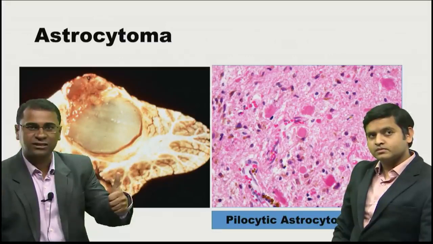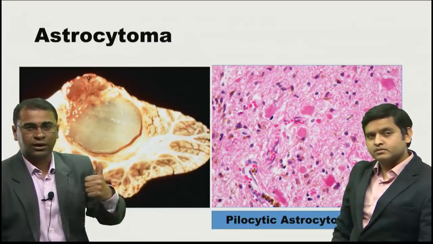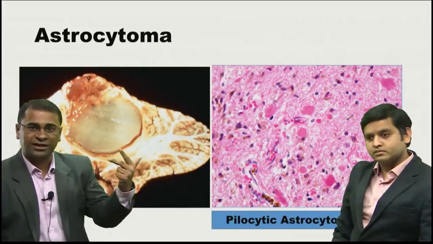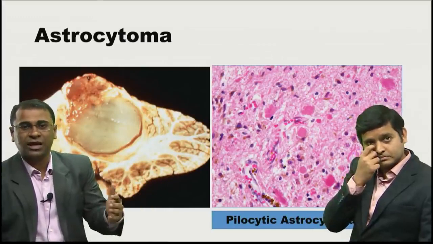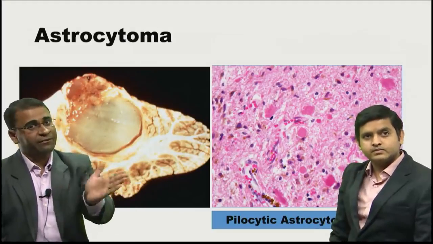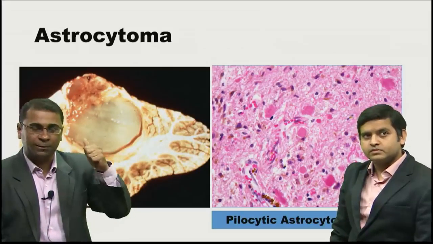Grade 1 is called pilocytic. Because it's grade 1, it will be benign. Grade 2 will be diffuse. Grade 3 will be a more malignant form of this, which is called anaplastic. And grade 4 will be glioblastoma. That will be our next topic. So when you understand it's a grade 1, you should understand it should be a benign tumor.